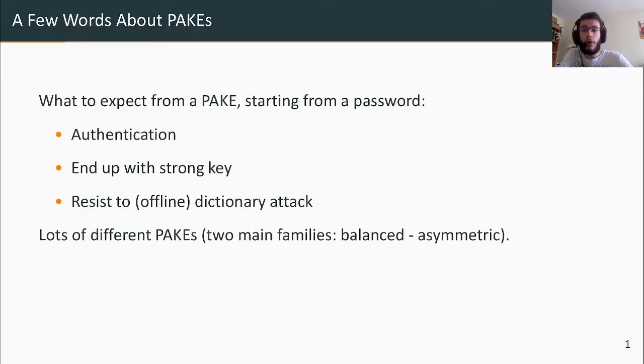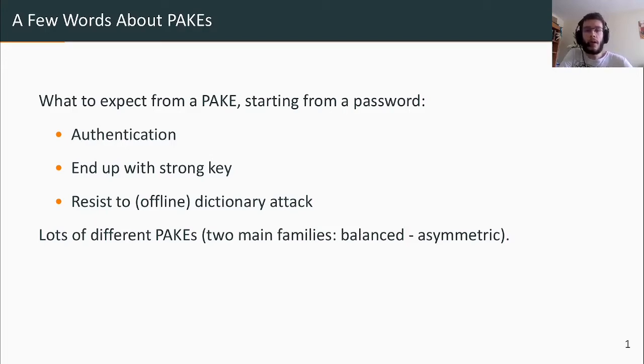Sometimes you may want or simply need to be able to establish a secure communication channel only based on the knowledge of a quite short password. This is mainly the case when you don't want to manage a public key infrastructure, or more generally when you want to derive some cryptographic material from the mere knowledge of a password. So that's basically what PAKEs, for Password Authenticated Key Exchange, are for.